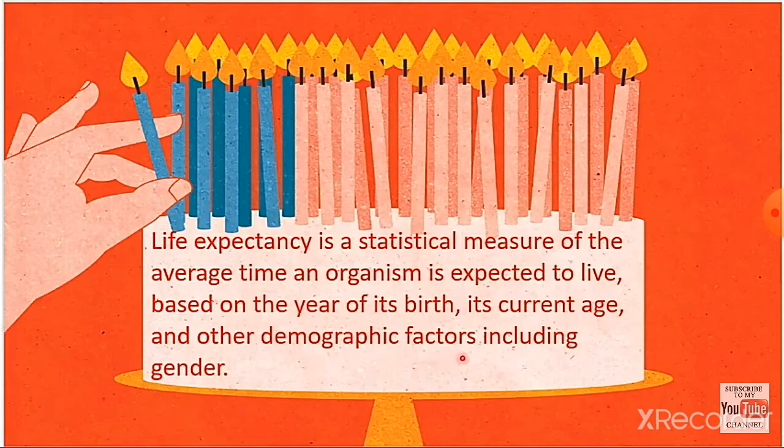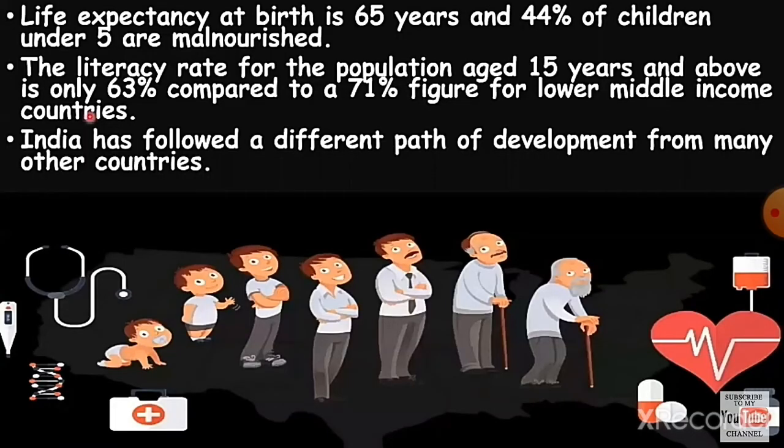So, life expectancy is a statistical measure of the average time an organism is expected to live based on the year of its birth, its current age, and other demographic factors, including gender. Life expectancy at birth is 65 years and 40% of children under 5 are malnourished.